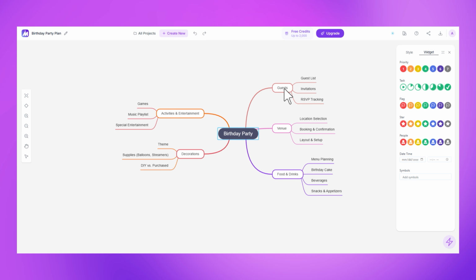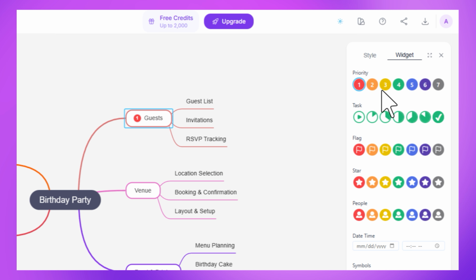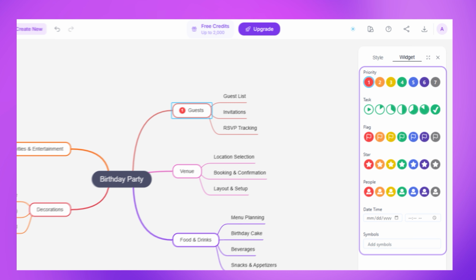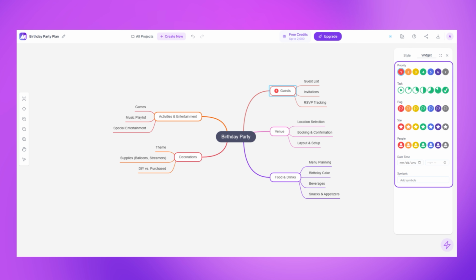Turn ideas into action with the Widget tab. Set priority and track tasks instantly. Highlight key steps with flags and stars, assign people, and manage deadlines with date and time. Keep your workflow organized with custom symbols.